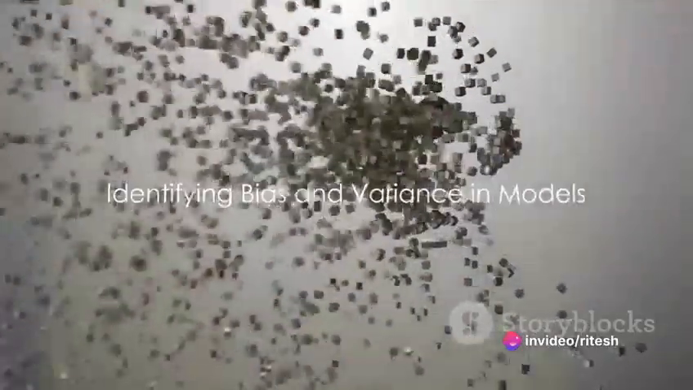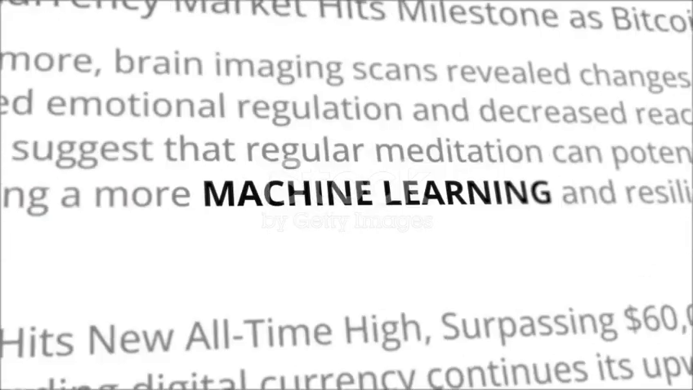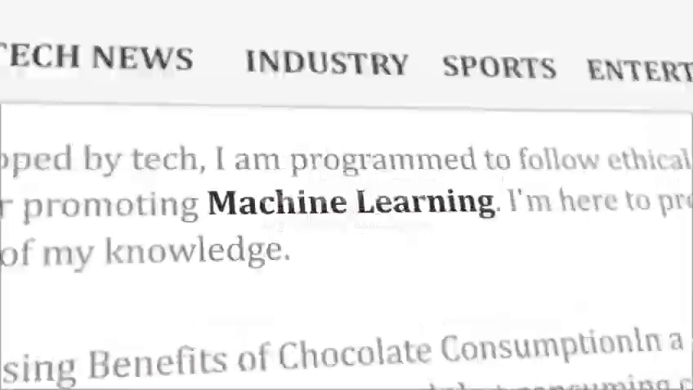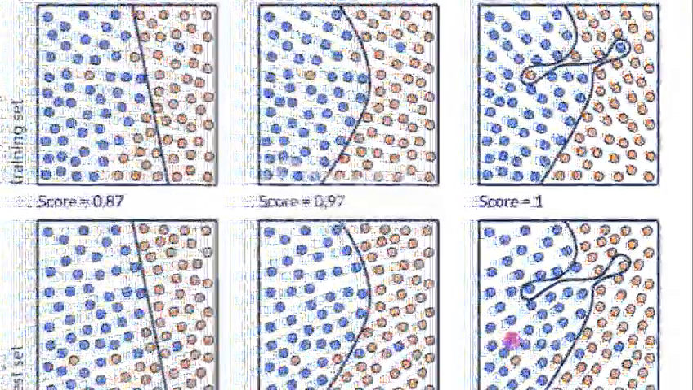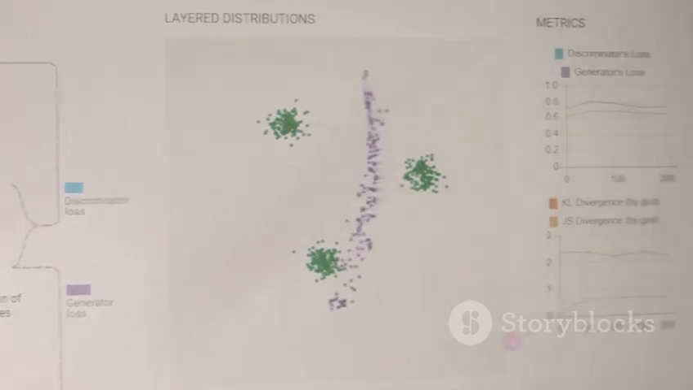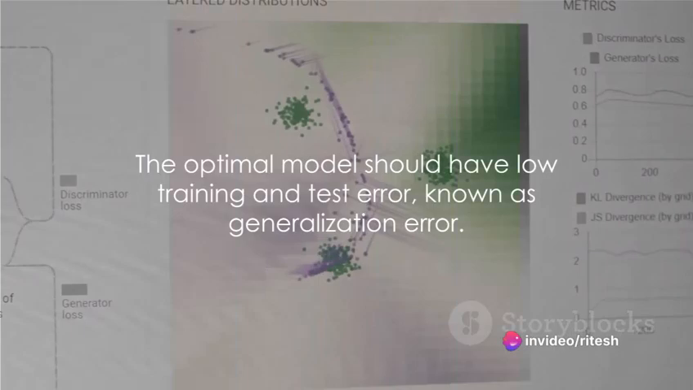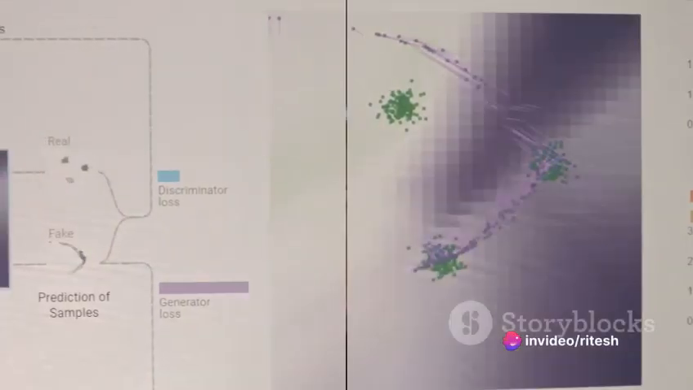But how can we determine the bias and variance of a model? Here's a way. Let's say your model's training error is 20%, and your test error is 19%. In this situation, your model exhibits high variance and high bias, making it an underfitted model. Now consider another scenario: a 2% training error and a 20% test error. Here, your model has low bias but high variance, indicating overfitting. The optimal model should have low training and test error, known as generalization error.